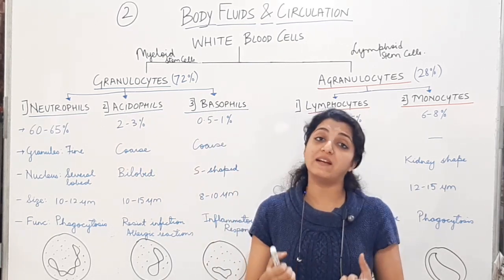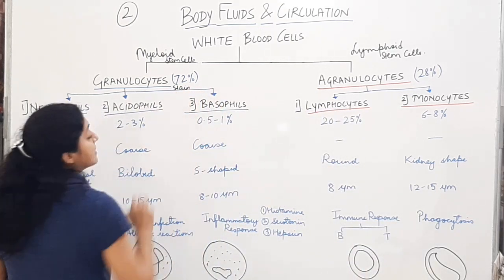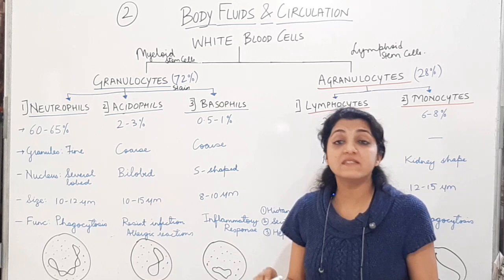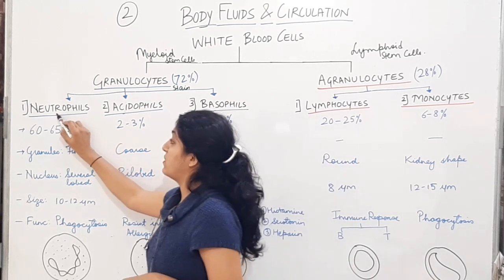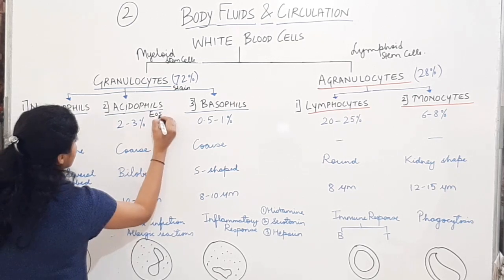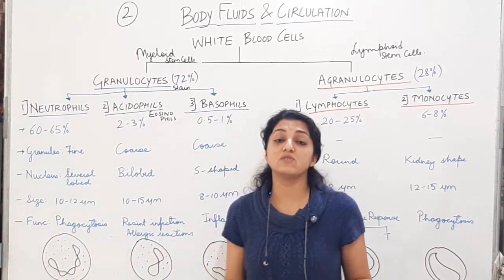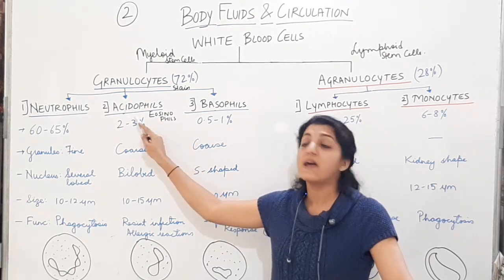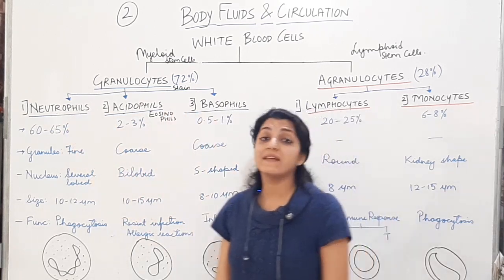Depending on the stain which they take, whether they take an acidic stain, then it is acidophil. If they take a basic stain, it is basophil. If they take a neutral stain, it is neutrophil. एसिडोफिल्स को इओसिनोफिल्स भी बोलते हैं, because eosin is the commonest acidic dye that is used. So if they are taking up the eosin or the acidic dye, acidic stain, they are acidophils. If they are taking up neutral dye, neutral stain, they are neutrophils. If they are taking up basic dye, they are basophils.